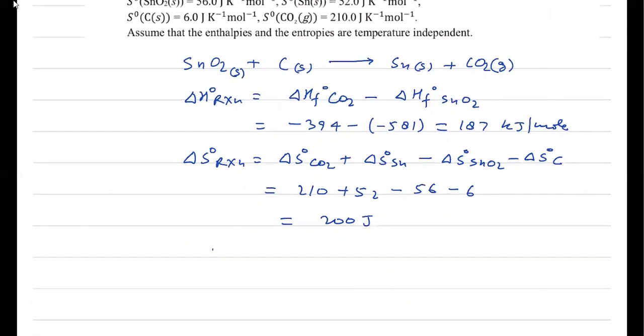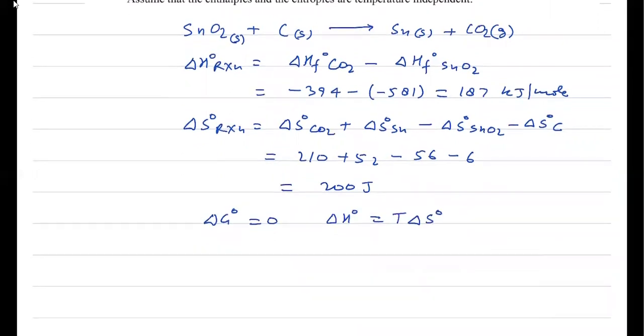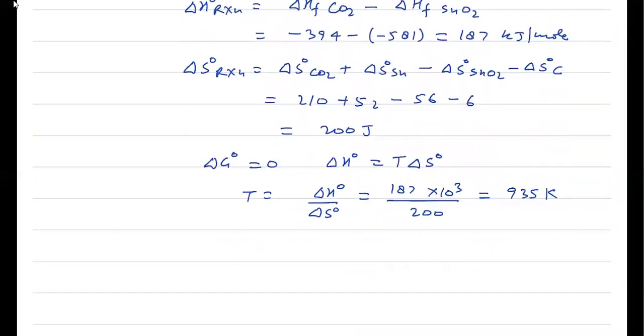Now for delta G naught to be 0, delta H naught must be equal to T delta S naught. So temperature must be delta H naught by delta S naught. So this is 187 into 10 to the power 3 joules by 200. If you solve, you'll get 935 Kelvin. So answer is 935.00. Okay.